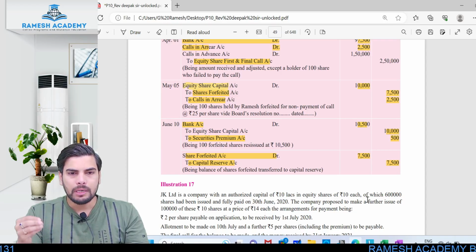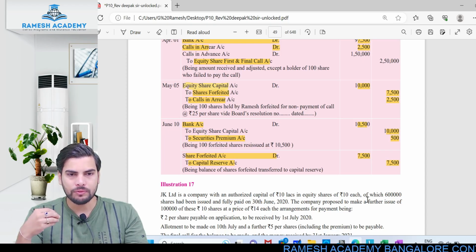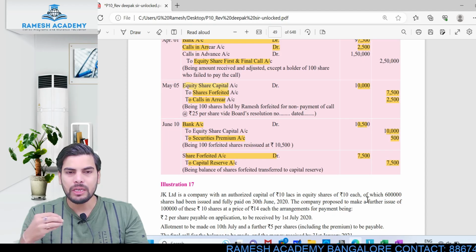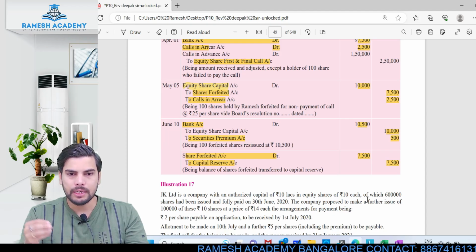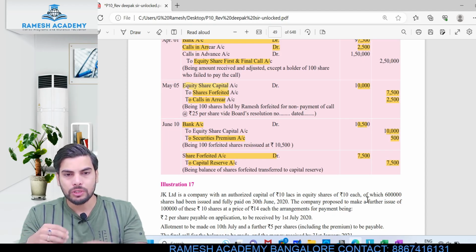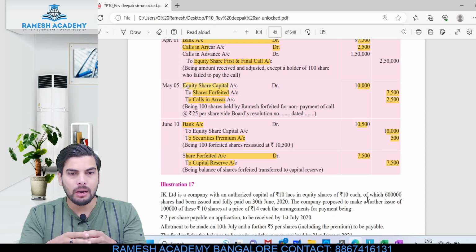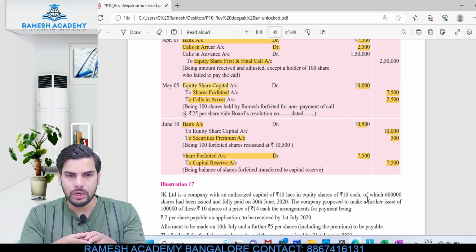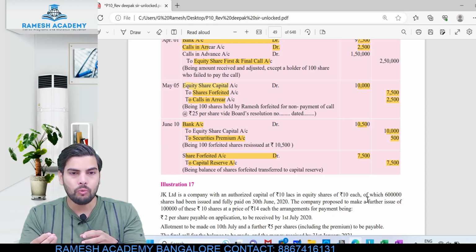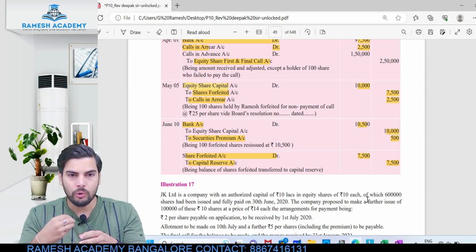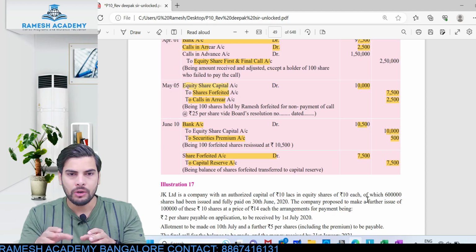When the company is reissuing these shares, whatever the discount is, that discount amount will be utilized from the share forfeited account. The reason is very simple. We need not refund the amount collected from the shareholders. The share forfeited account represents the amount which has already been collected from the shareholders. Are we going to refund it back to the shareholders? No, we are not going to refund this amount.